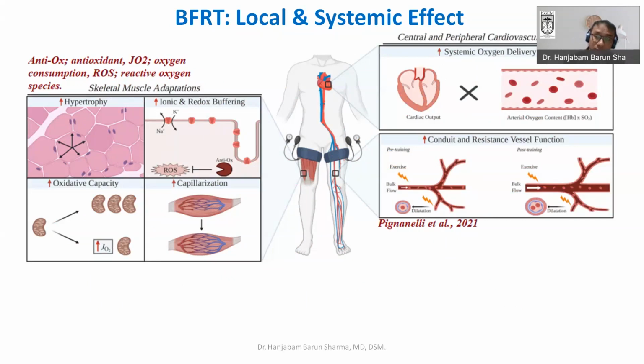That means it may be hypothesized that increased systemic oxygen delivery may also happen, and there is increased conduit and resistance vessel function, because blood flow is there during the exercise. Even if you just remove the cuff, reactive hyperemia will happen, and nitric oxide synthase activation and nitric oxide production may also happen. Because of these different functions, we can see that the effect of blood flow resistance training is not localized, but has a systemic function also.